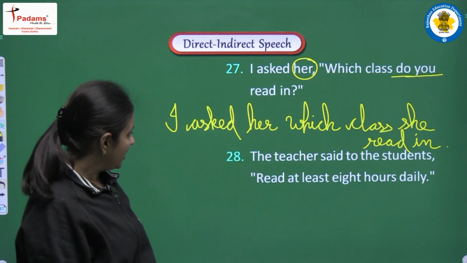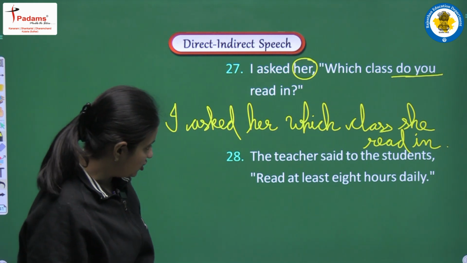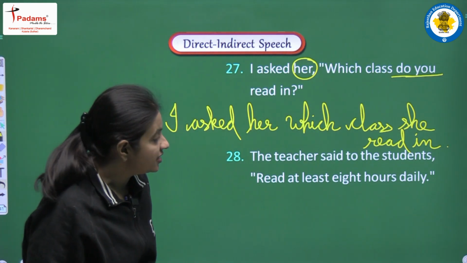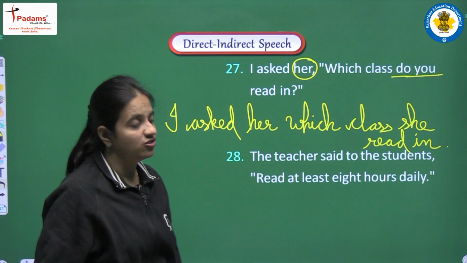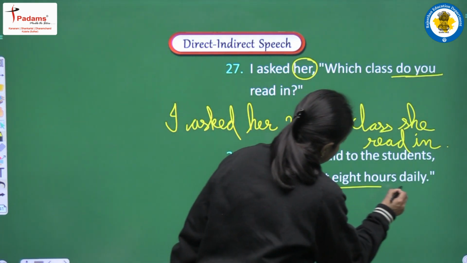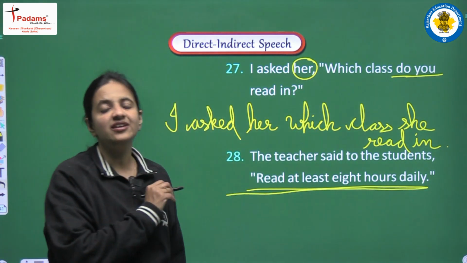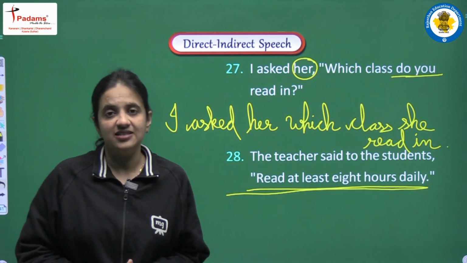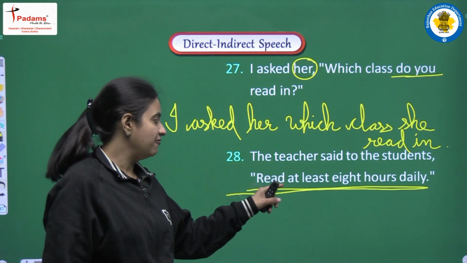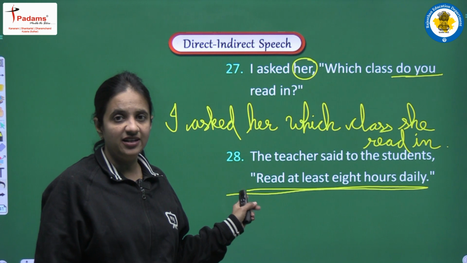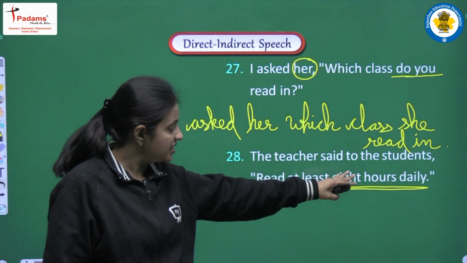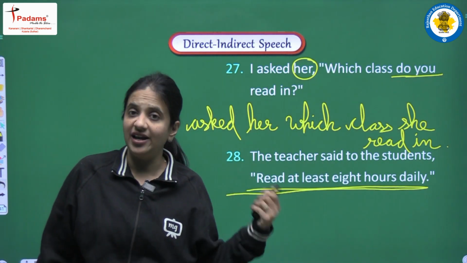Okay. Next, the teacher said to the students, read at least 8 hours daily. So students, observe the sentence very carefully. Here we are having one imperative sentence. How can we say? Because we are having first form in the beginning of the sentence, and the structure of the sentence shows that we are having imperative sentence.